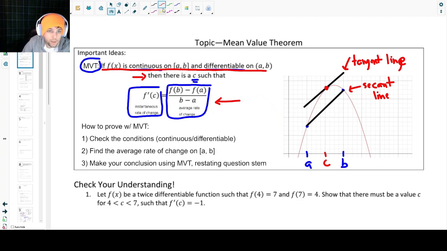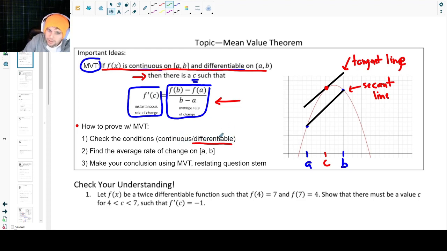All right. So let's quickly go over how we use something or how we prove something using the mean value theorem. There's 3 steps here. It says 1, check the conditions. So we need to check that it's continuous and differentiable. Now, one of the nice things about this is actually you can just check differentiability, because if something is differentiable, it is continuous.